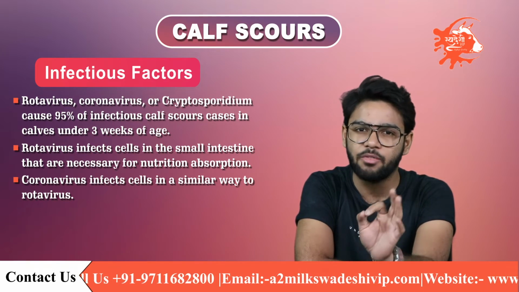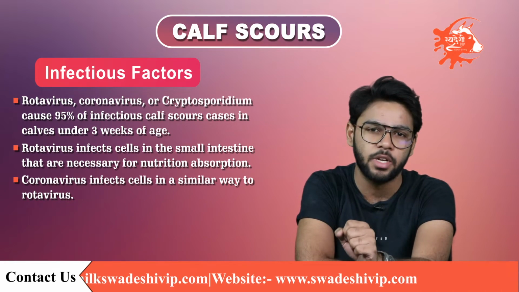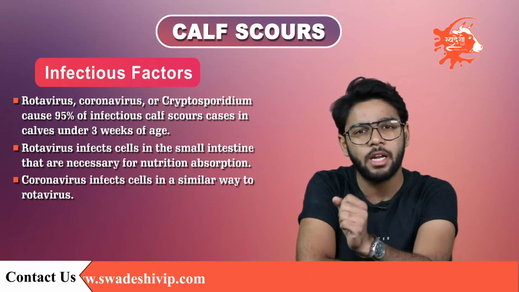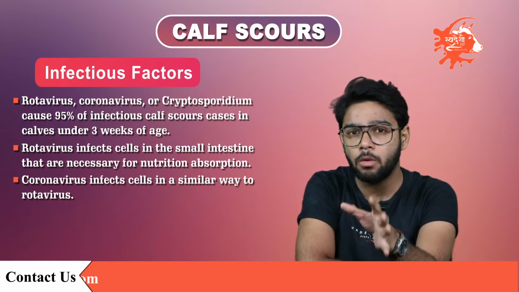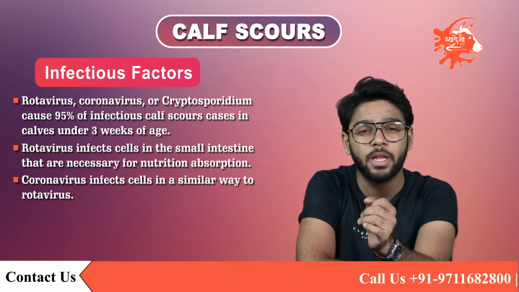Cryptosporidium implants itself in the wall of the intestine and causes severe inflammatory damage to the lining of the intestine. This damage results in diarrhea for the calf. Crypto infections are incredibly painful for the calf. Outside the body, crypto has a thick shell that allows it to survive for long periods in the environment.